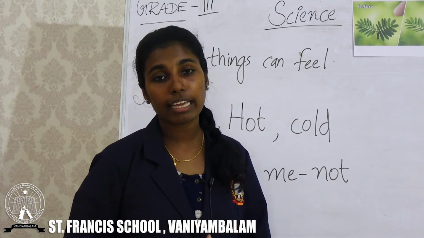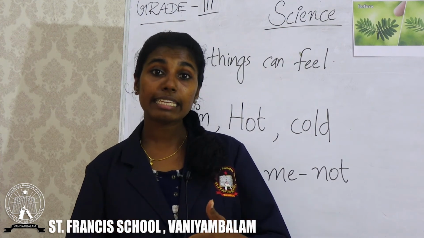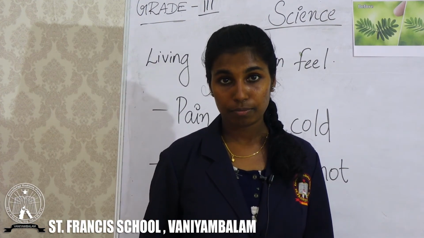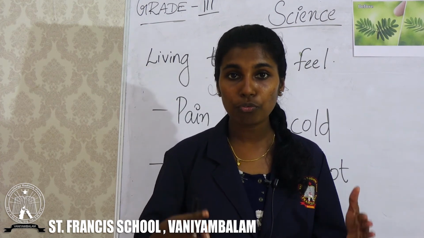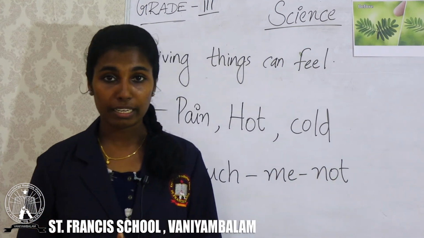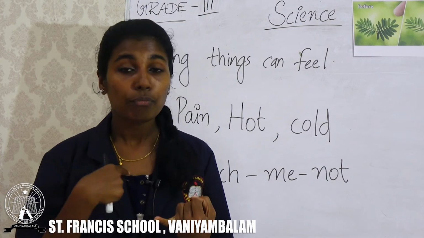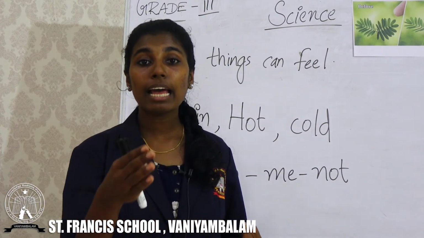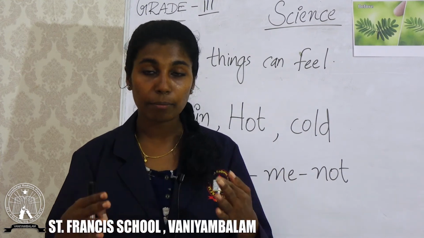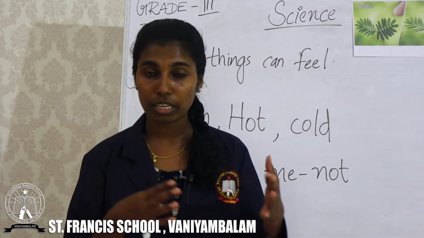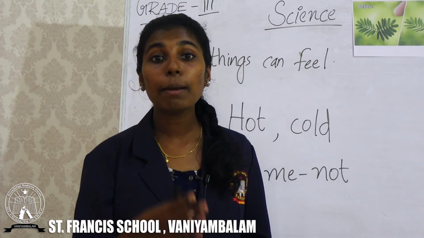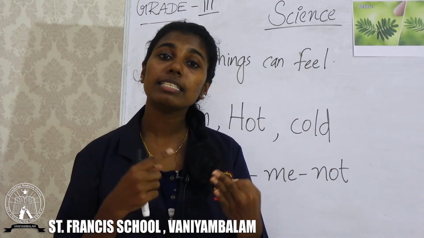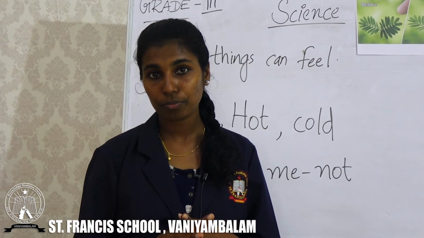And another important character is that living things can move from one place to another place. Animals can move, we humans can move, birds can move, even plants can also move. Plants completely cannot move from one place to another, but plant parts like root, stem, flowers can move.